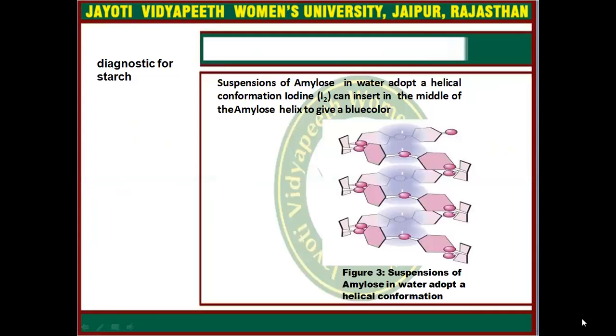A suspension of amylose in water adopts a helical conformation. Iodine can insert in the middle of the amylose helix to give a blue color. That is actually the concept or principle. That's why amylose gives the blue color in the iodine test.